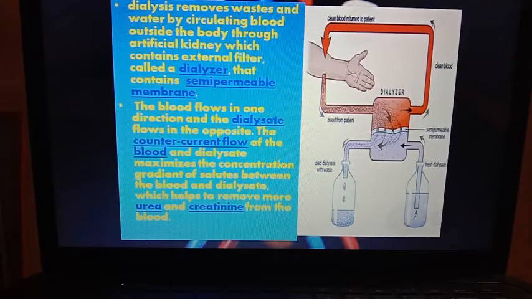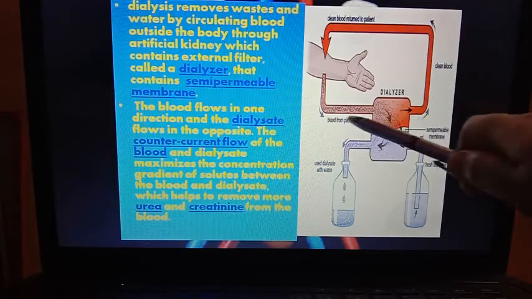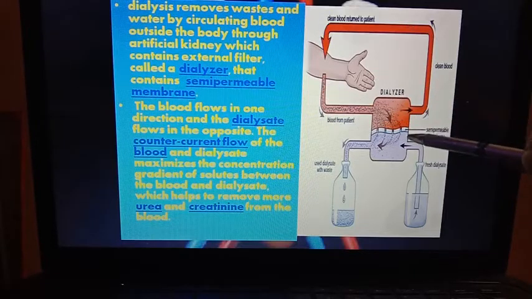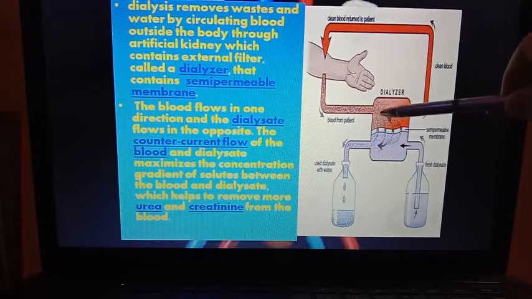I think you know what is the function of semi-permeable membrane. It allow only the selective molecules to pass through it. The blood flows in one direction and the dialysate flows in the opposite direction. Means here in that dialyzer, you can see that blood is flowing to that direction like that, and dialysate is flowing to that direction. So both are flowing in opposite direction, counter flow.